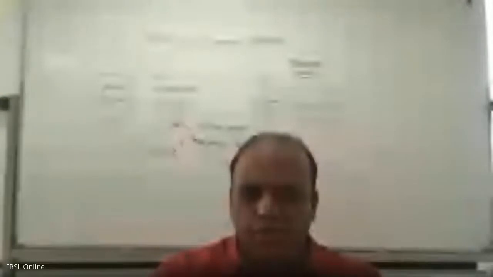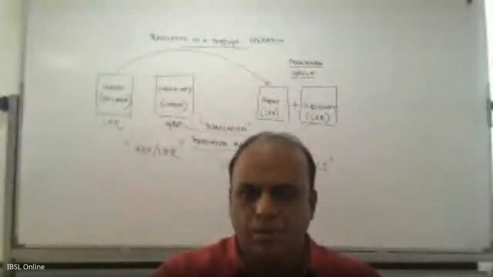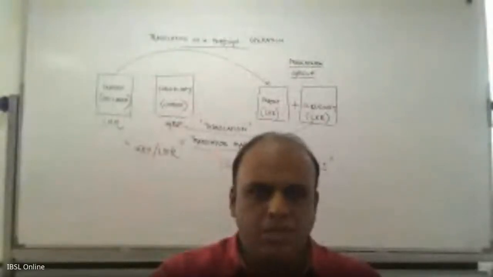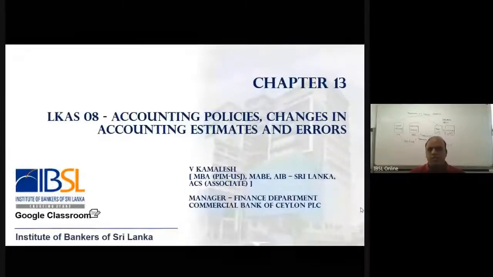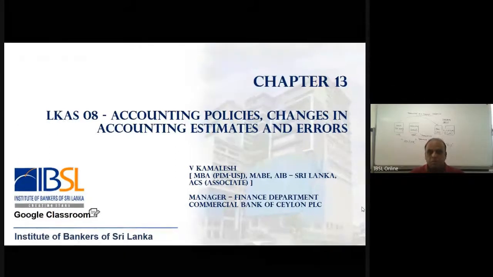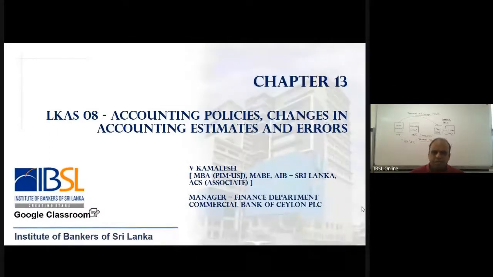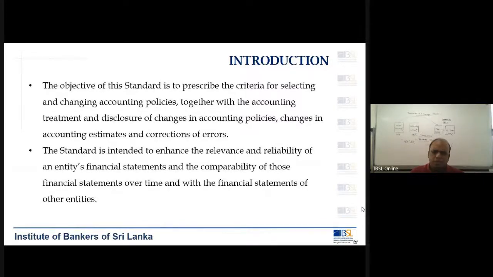So now we go back to the topic again. So that is all about foreign currency thing. Then we also go into the LKS 8, which is on accounting policies, changes in accounting estimates and errors, right? This is not a big topic, so we can just go through quickly because what we need is very minimal